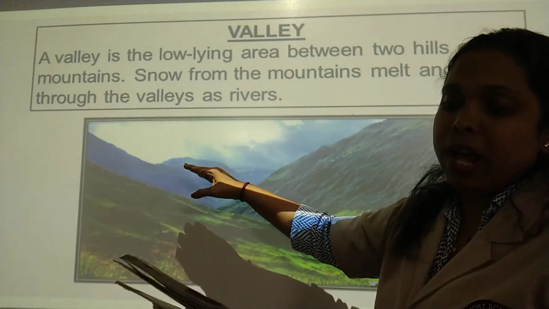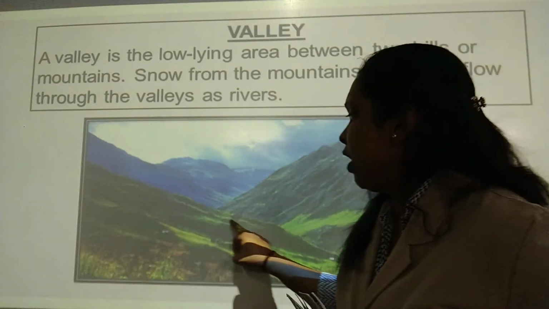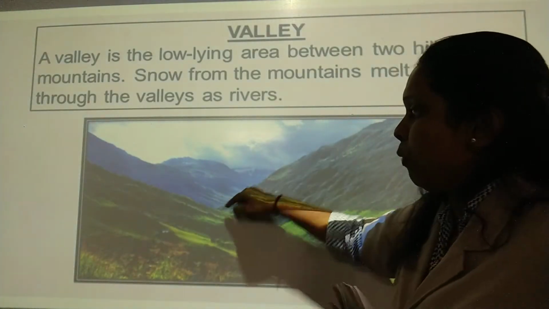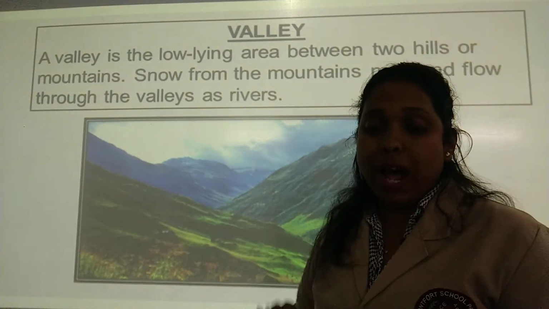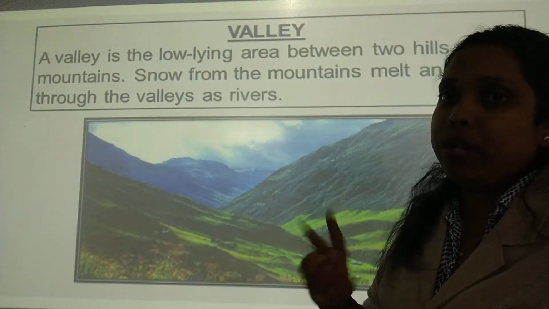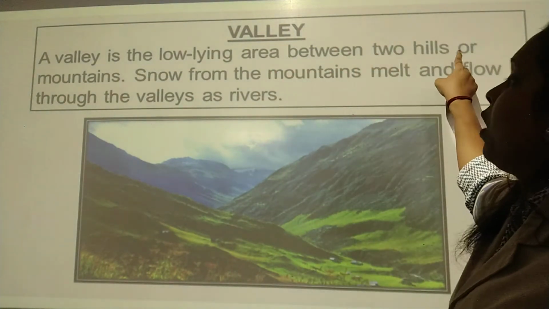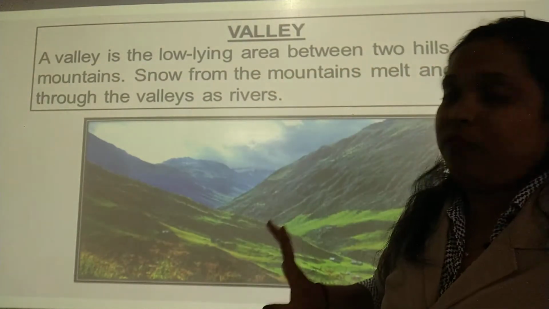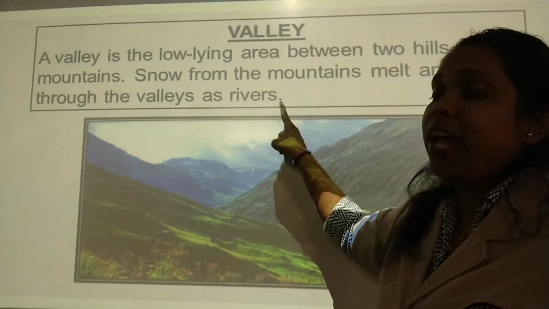Valley is a low-lying plain between two mountains. Now, ये mountain के बीच की जगह, two mountains के बीच की जगह. Okay. That is, the low-lying plains between two mountains is called a valley. Low-lying area between two hills or mountains. It's called a valley. Snow from the mountains melts and flows through the valley as a river.